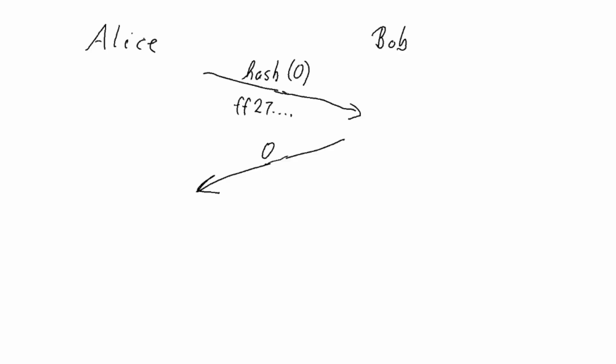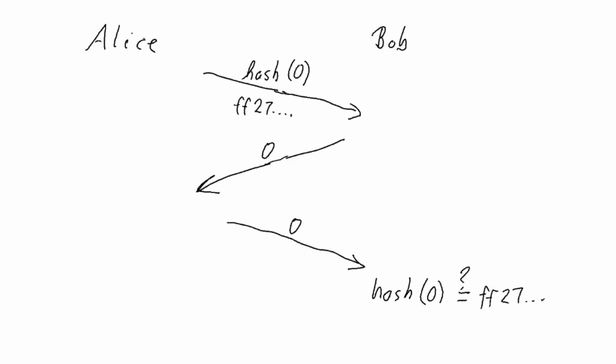So there's then one additional step: Alice has to send another message to Bob where she now sends her actual choice. And then what Bob has to do is check whether the hash of Alice's claimed choice is indeed the hash he received earlier.